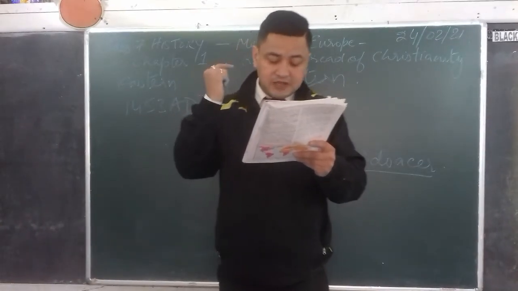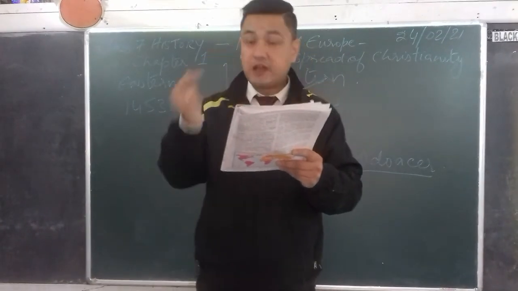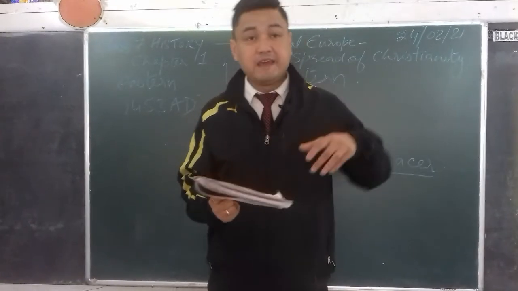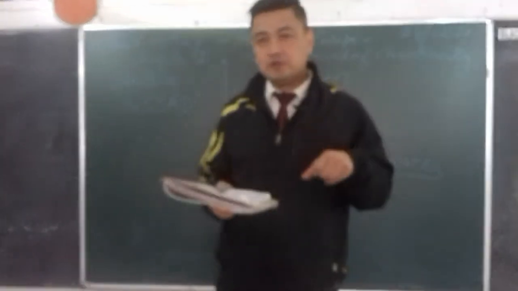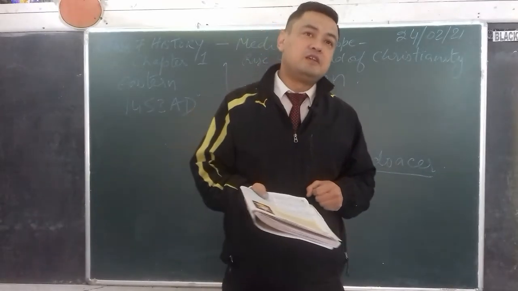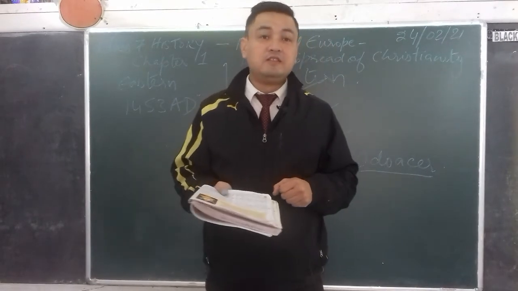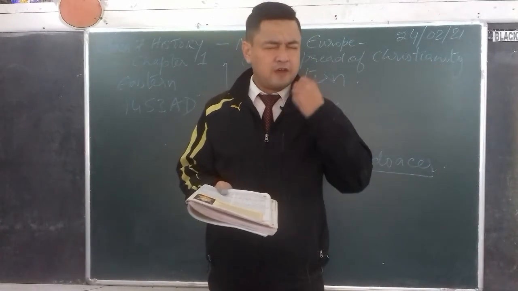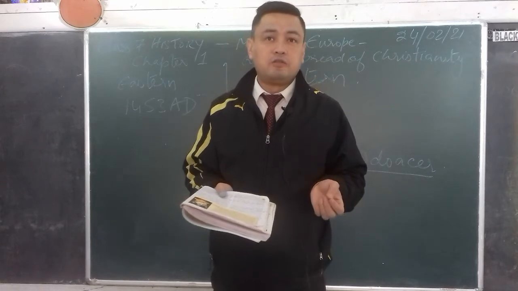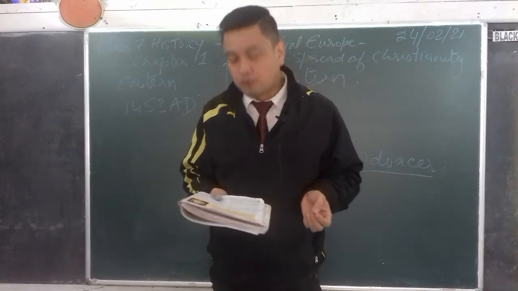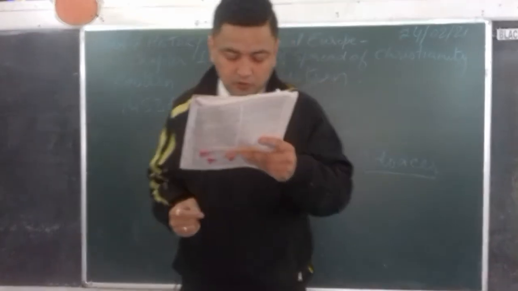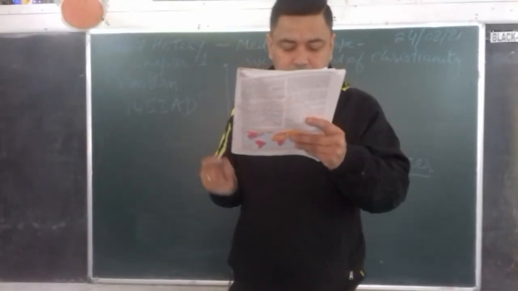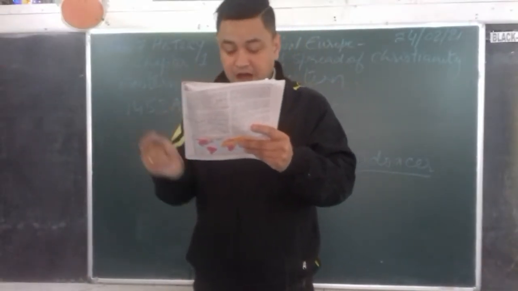So Christian values and ideals were the foundation of the empire, because this was the place where Constantine the First made Christianity legal and gave Christianity the official religion of Rome. So Christian values and ideals were the foundation or the base of the empire.